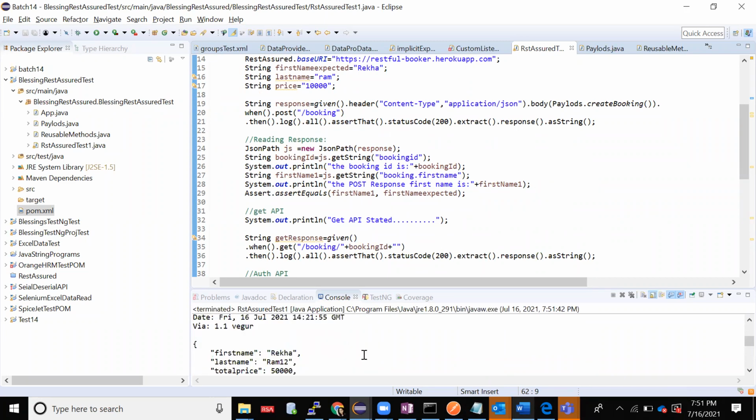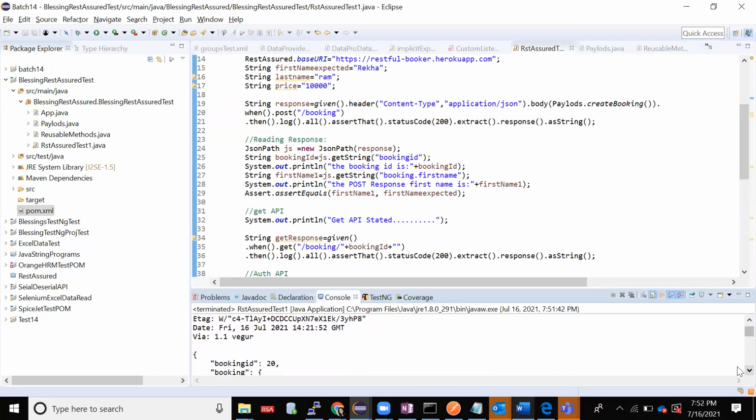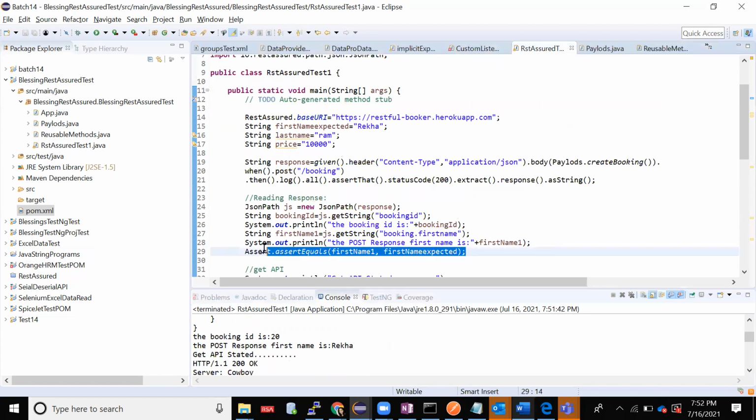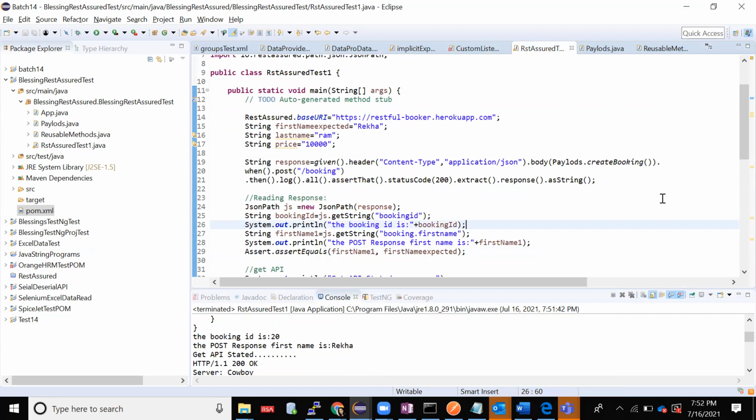See, it is doing post, put, delete and get. When we did post, this was my input. Post response is Rekha, right? This is how I read it from the JSON by using this code. And I did some assert, it is passing. If you want it to fail, you can purposefully fail it and check how it works. This is all about all four methods: post, get, put and delete. This much is more than sufficient.